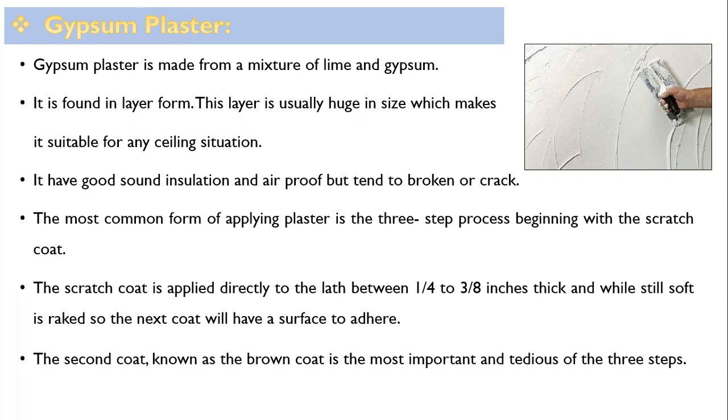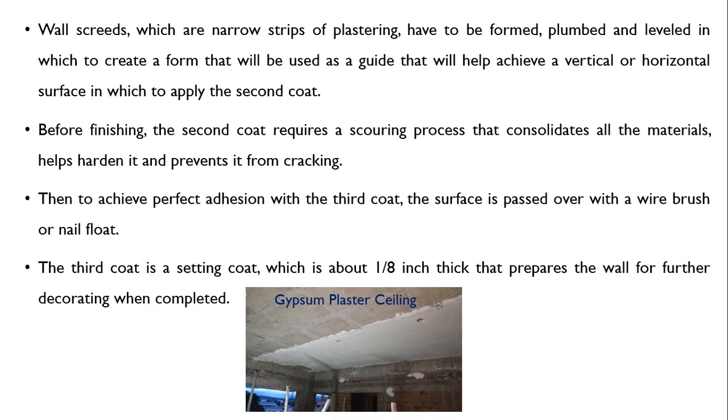The most common form of lime plaster is the 3-step process beginning with the scratch coat. The scratch coat is applied directly to the lath, between 1/4 to 3/8 inches thick, and while still soft, it is raked so the next coat will have a surface to adhere to. The second coat, known as the brown coat, is the most important and tedious of the 3 steps. Wall screeds, which are narrow strips of plastering, have to be formed. Those are plumb and level, to create a form that will be used as a guide, which will help to achieve a vertical or horizontal surface on which to apply the second coat.